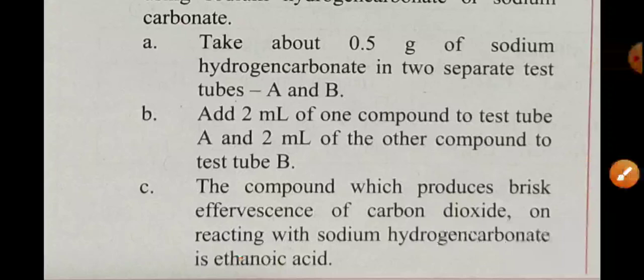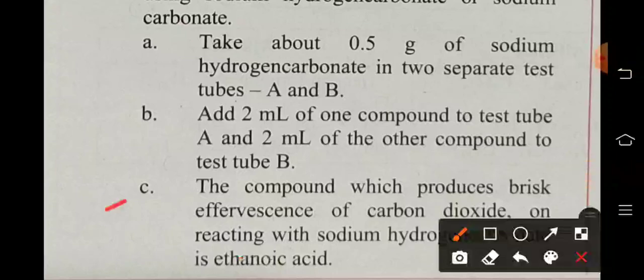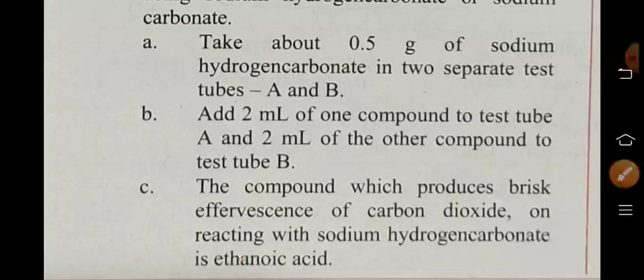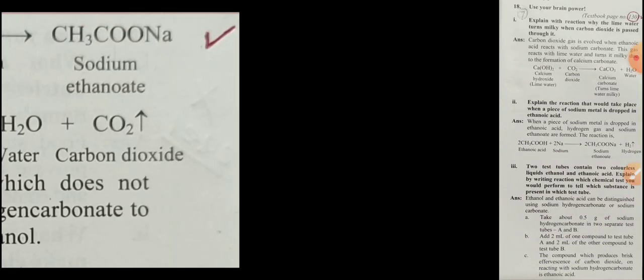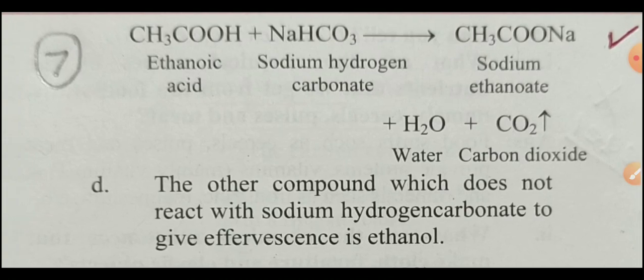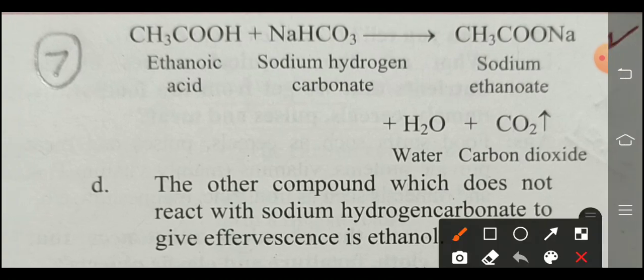Check. The third point is very important here. The compound which produces brisk effervescence, meaning bubbles we observed, of carbon dioxide on reacting with sodium hydrogen carbonate, meaning sodium bicarbonate which is present in that test tube, that is ethanoic acid. All getting? Check. Reaction is given here. So ethanoic acid reacts with sodium bicarbonate or sodium hydrogen carbonate. So sodium ethanoate is formed plus water plus carbon dioxide.